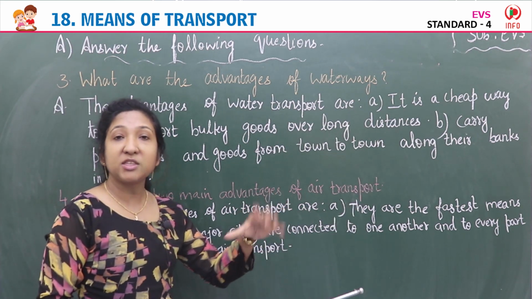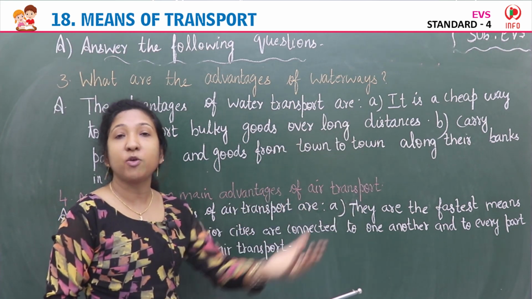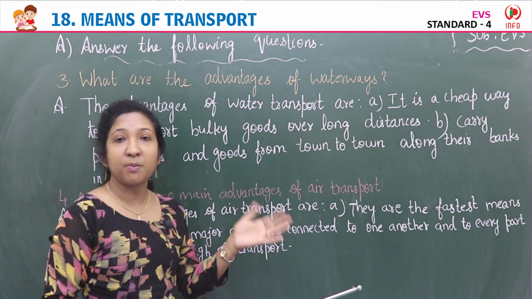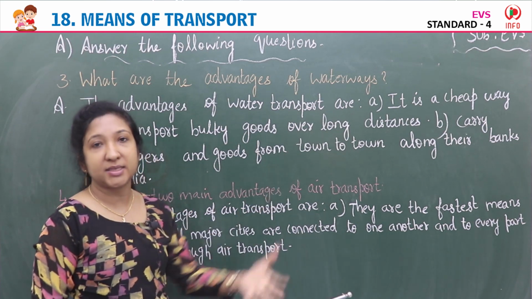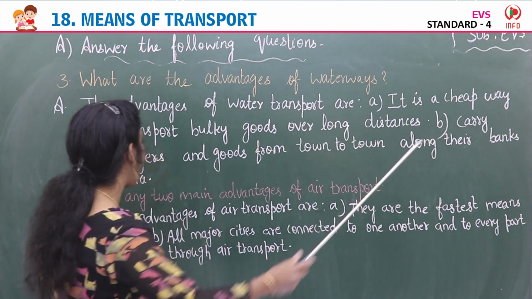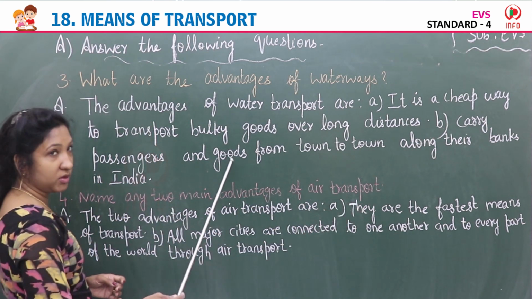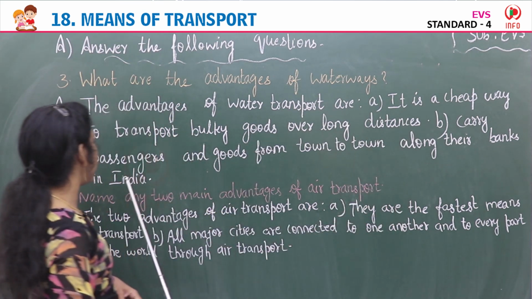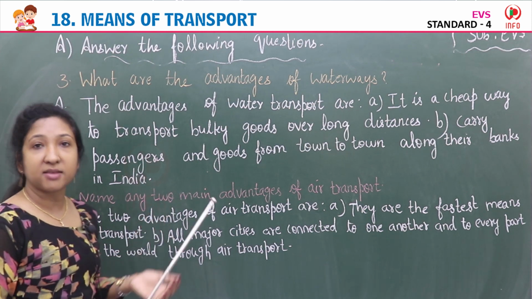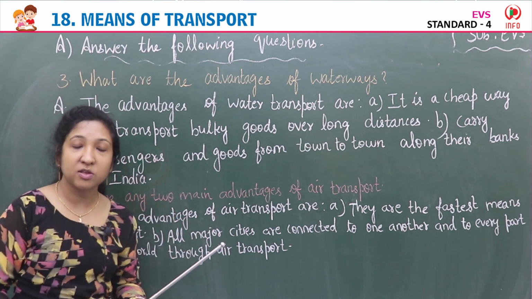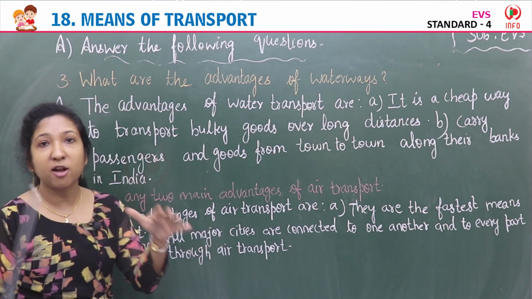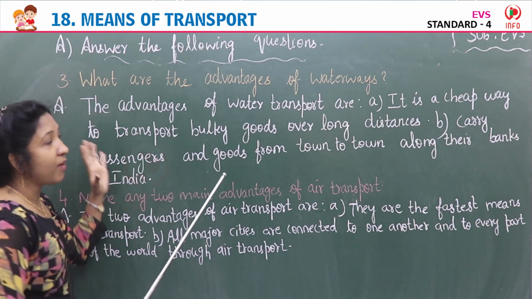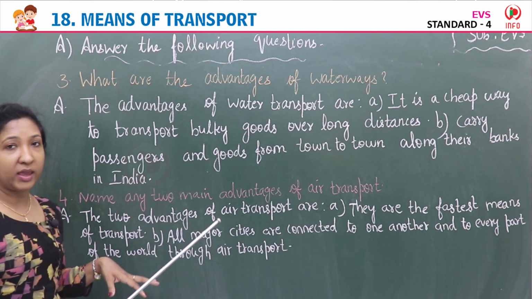So it is the cheapest way to transport the heavy goods from one place to another, from any part of the world to another over long distances. B, carry passengers and goods from town to town along the banks in India. So they carry passengers, at the same time they carry goods also from one town to another along the river banks of India. Yes, these are the advantages of waterways.